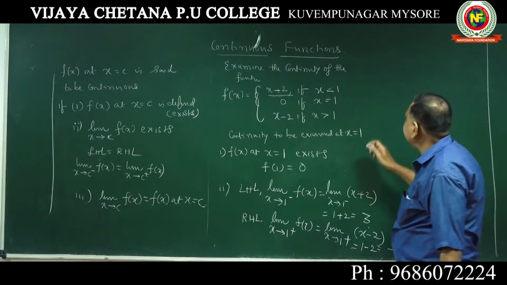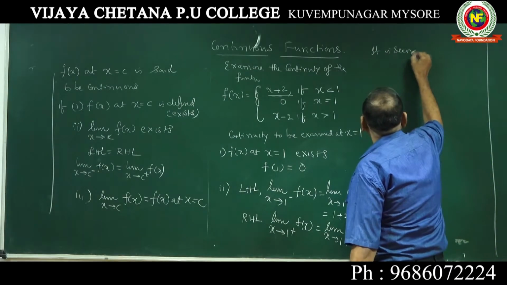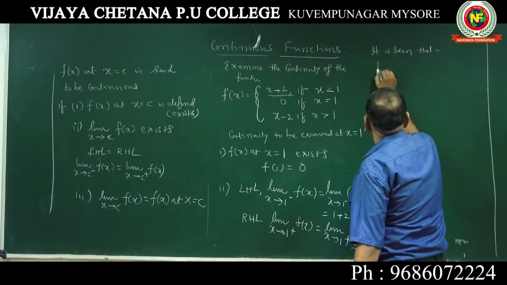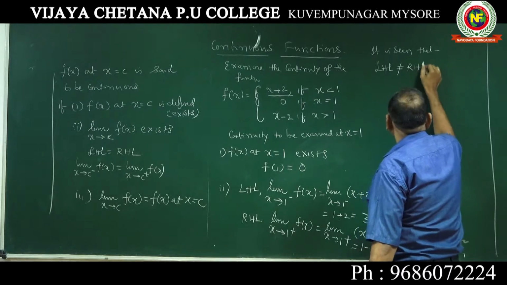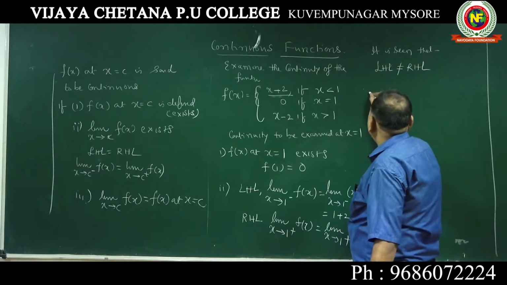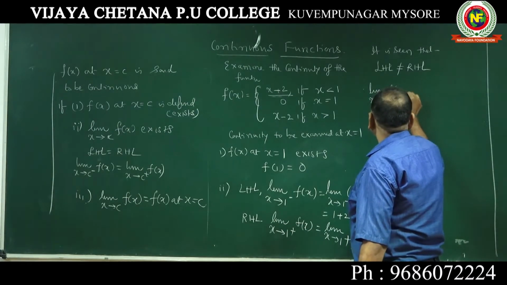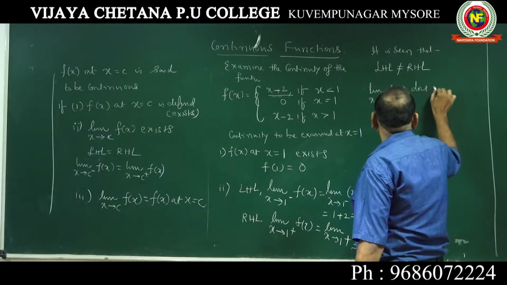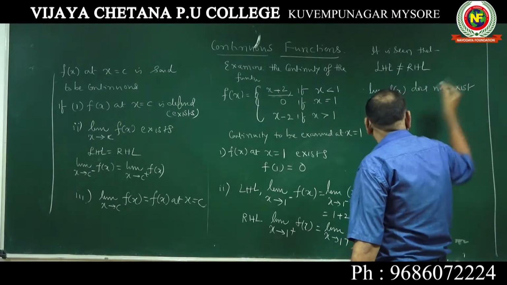What you should write is: it is seen that LHL is not equal to RHL. Left hand limit is not equal to right hand limit. Therefore, the limit as x tends to c, that is 1, of f of x does not exist. It is not defined, or does not exist.